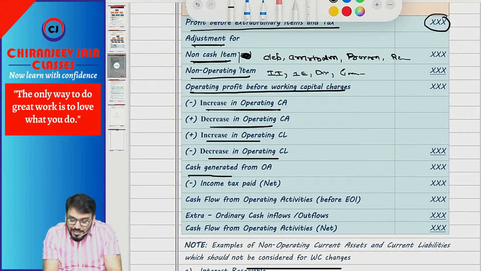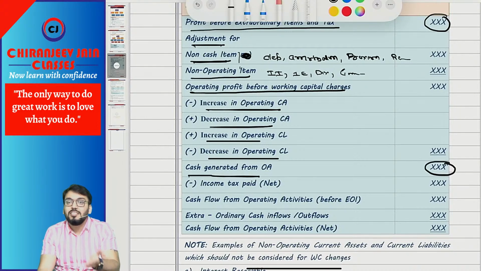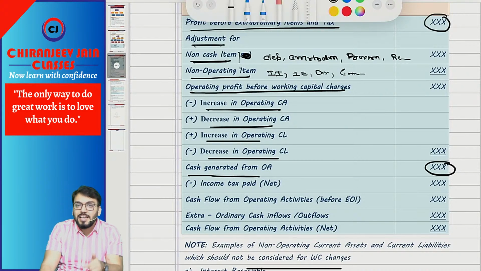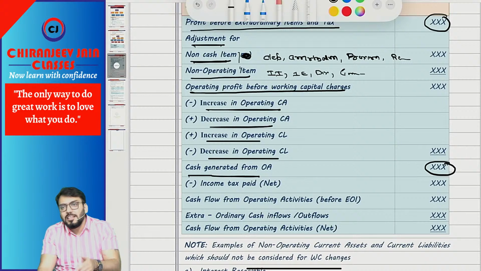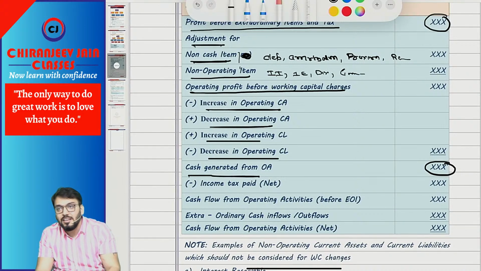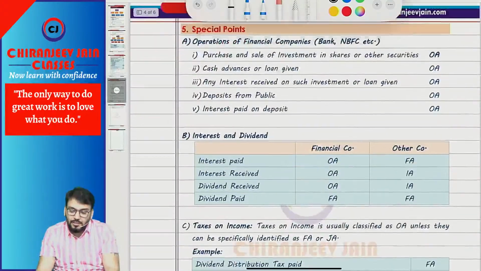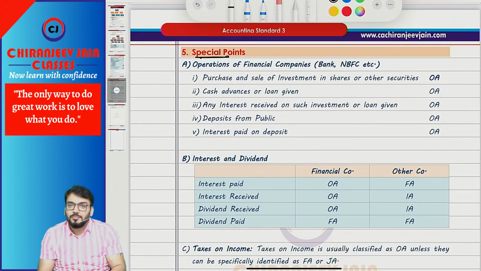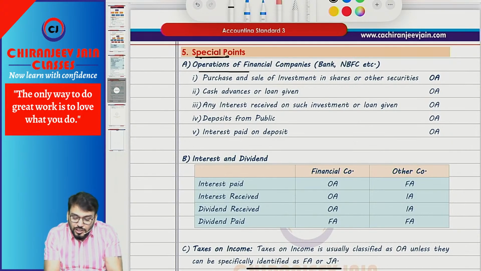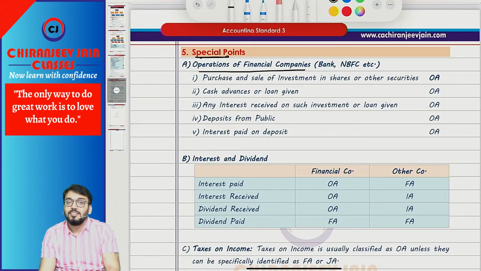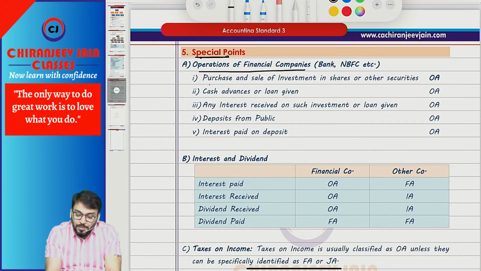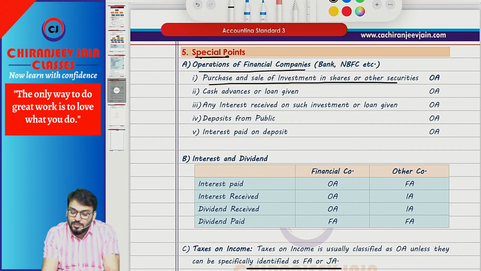After this we'll calculate cash generated from operations. From that we deduct income tax payment, and that will be cash flow from operating activity. Then we plus or minus any extraordinary income or expense, which becomes net cash flow from operating after extraordinary item. Understood? Correct? Now there was a special point we have done. If you are preparing a cash flow statement for a financial company, meaning a banking company or non-banking financial company, any financial institution, then purchase and sale of investment in shares and other securities will be operating activity.